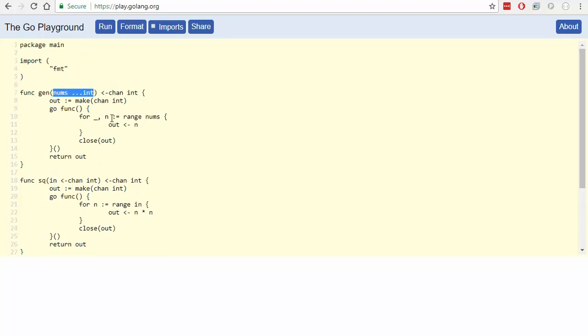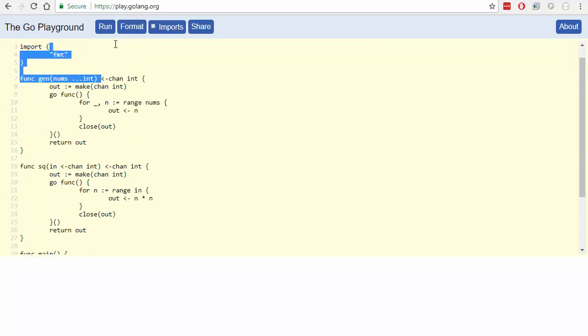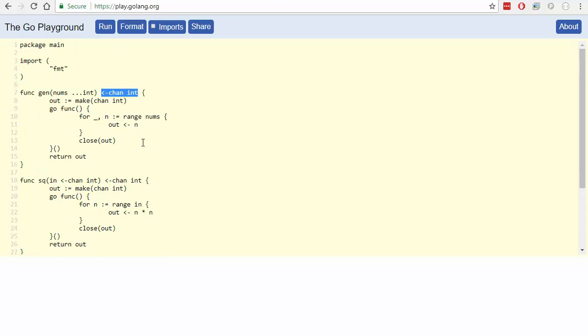Okay, so it's just a list of integers, not actually as a list, but as a set of parameters, and it returns an outbound channel of ints. So we make the channel of ints, and then we do this in parallel, but we return the channel. So this is going to still be running and populating the channel. So blah, blah, blah, stuff it in there, close out the channel.